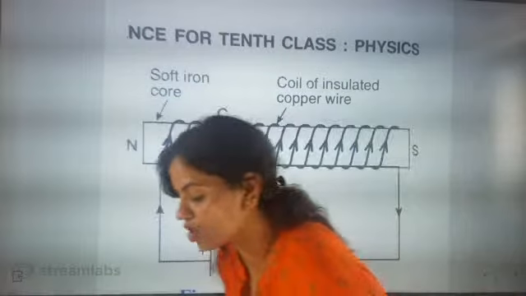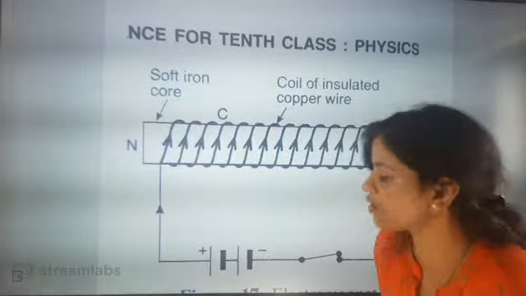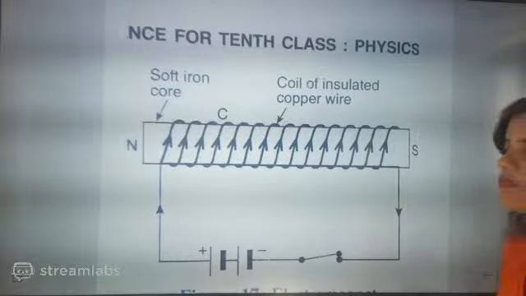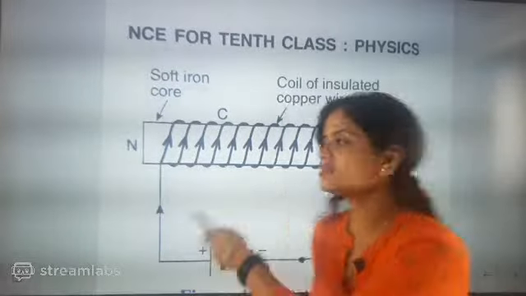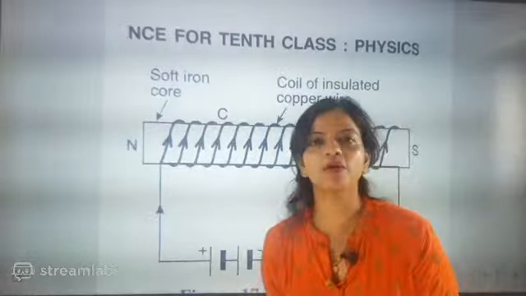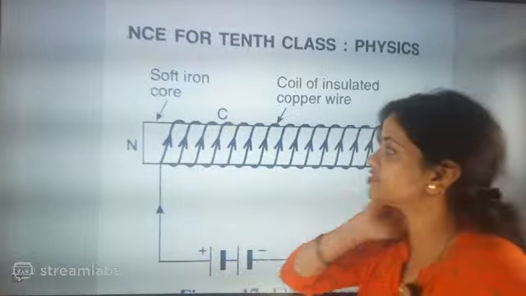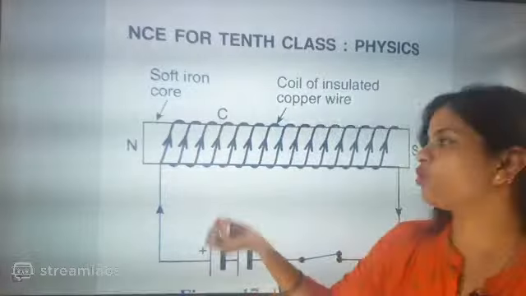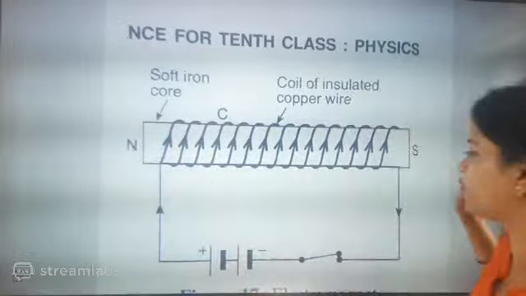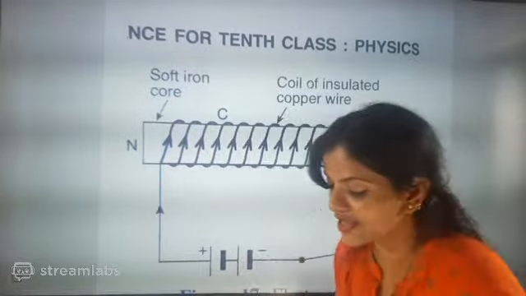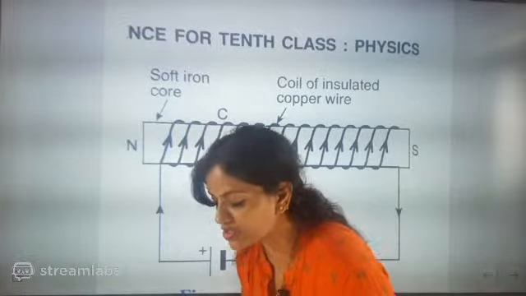I'm not talking about copper wire now. I'm not at all talking about copper wire. I'm talking about something else, beta, and Humaira, your answer is here. You were saying that it is acting like a bar magnet, then where will the strength be more? It will be at the poles, definitely strength will be more. But here, most important thing, soft iron. Yes, yes, yes. Can you repeat the question again?